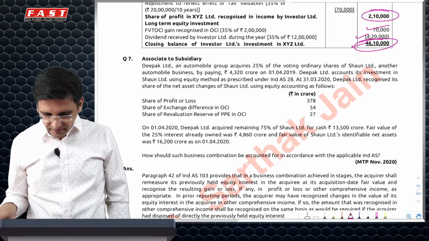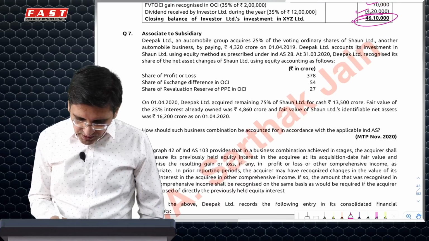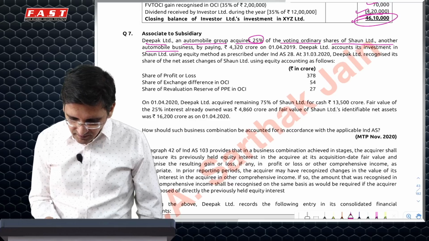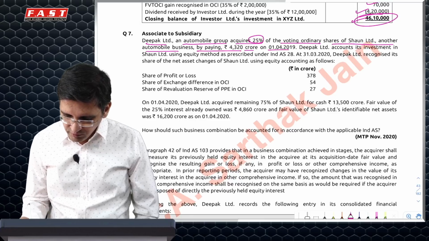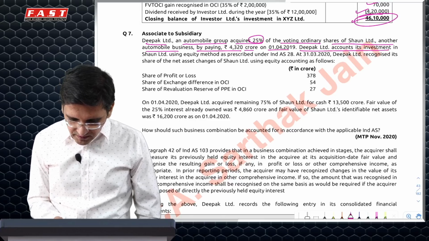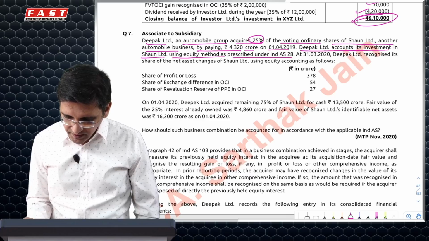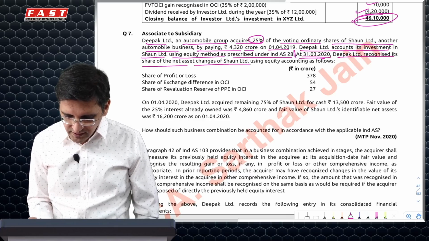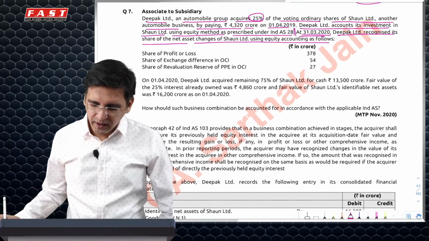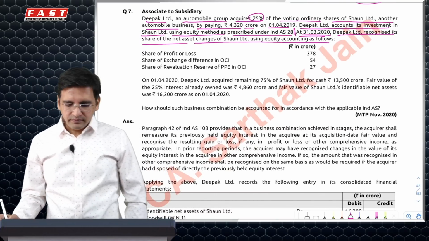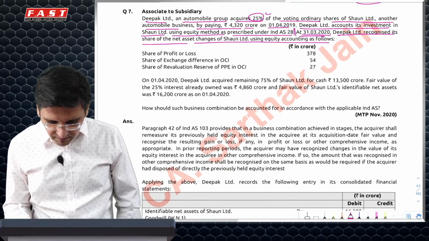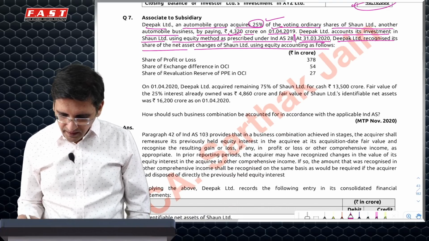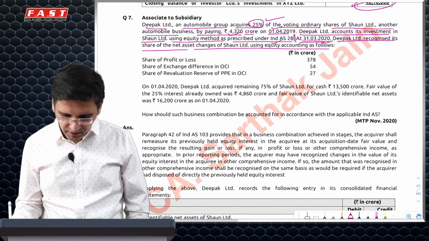That's it. There's a question of associate to subsidiary. Automobile group acquired 25% voting shares by paying 4320 crore on 1/4/19. It accounts its investment in Sean Limited using the equity method as per Ind AS 28. On 31st March 2020, it recognizes its share of net assets in Sean using equity accounting as follows. So the question says I have a 25% stake which I had acquired on 1/4/19 at this amount. I am following the equity method after 1 year.